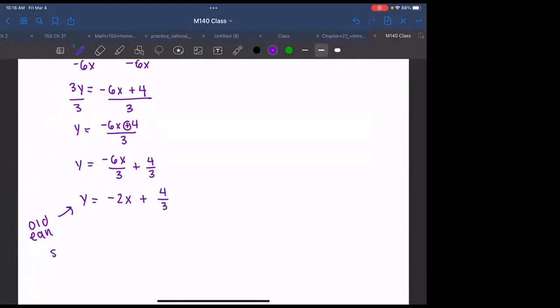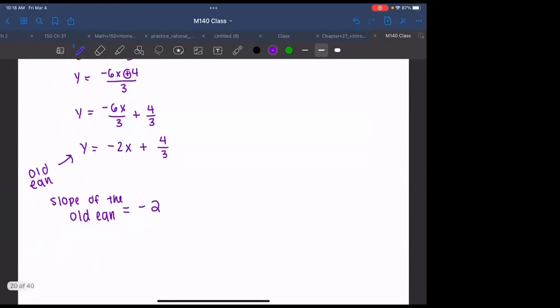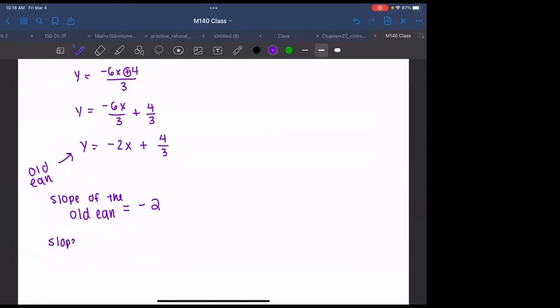Let's just write this out. The slope of the old equation. What's the slope of the equation I just found? -2, good. I like writing things out just so I don't get confused. Let me write this: slope of the new equation. What would this slope be? Yeah, I heard it, +1/2, right? So it's the negative reciprocal of -2, since we're finding a perpendicular line here.